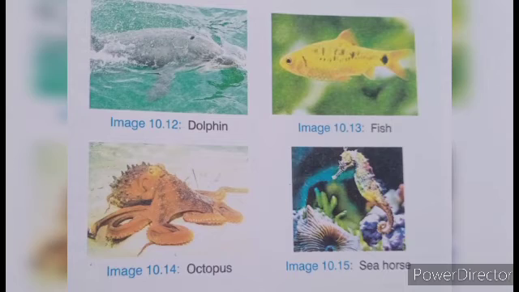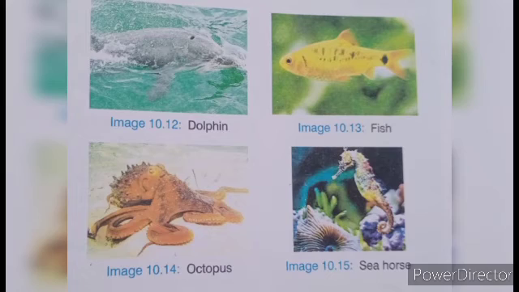Next is aerial animals. Aerial animals such as birds, insects, and bats are animals which can fly. Birds have wings to fly. Feathers cover most of the bird's body. They also have hollow bones which make their body light and help them fly. Bats are not birds, they are mammals. They do not have true wings. Their wings are actually made up of flaps of skin. Many insects such as butterfly, honeybee, housefly, and mosquito also have wings which help them fly in the air.